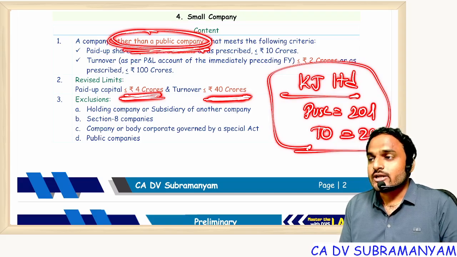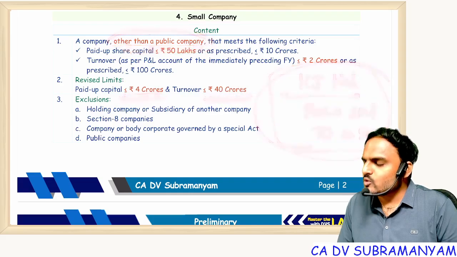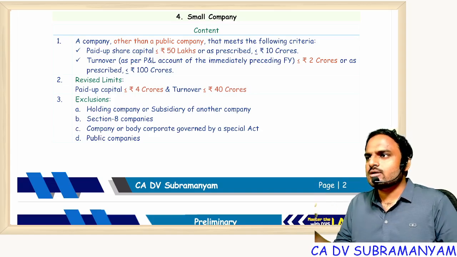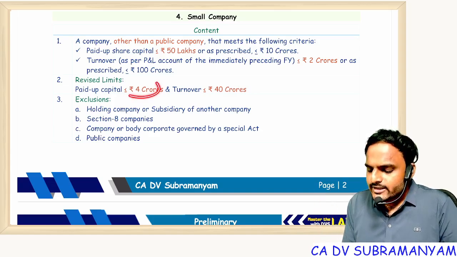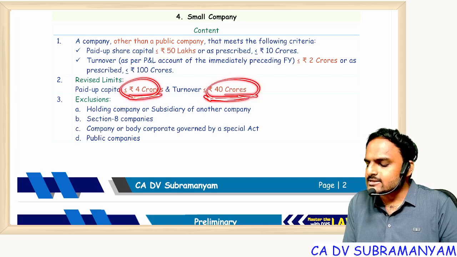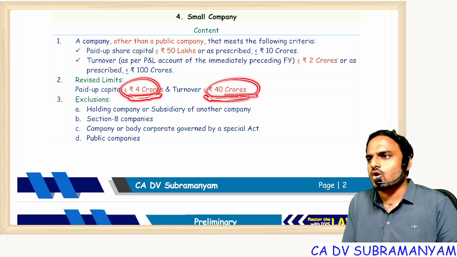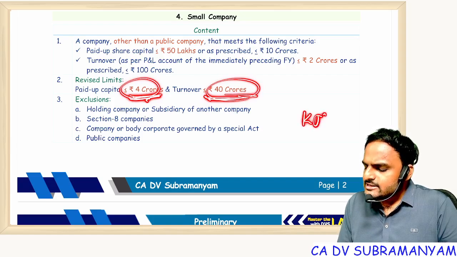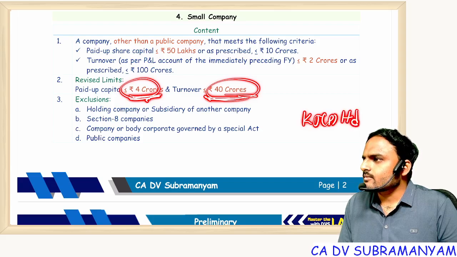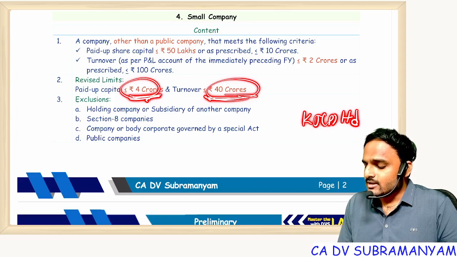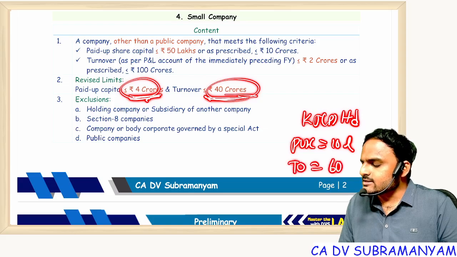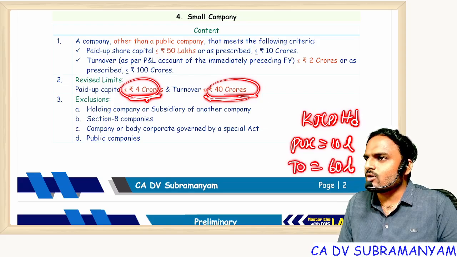Getting my point? So in the examination, the question will come like this only. Kalyan Jewellers Limited, paid up share capital 20 lakhs, turnover 2 crores. Just looking at these numbers, if we write yes it is a small company, then again the answer is wrong. Are you all getting my point? Suppose Kalyan Jewellers Private Limited company. Okay, this question came in the exam. The paid up share capital of the company is 10 lakhs. The turnover is 60 lakhs. Is it a small company or not a small company?